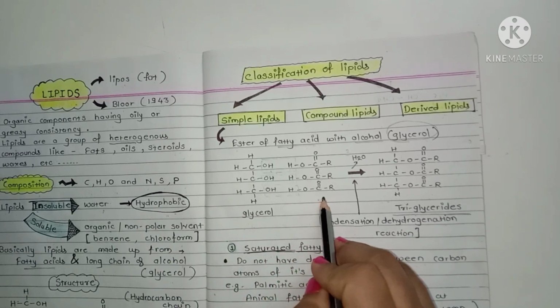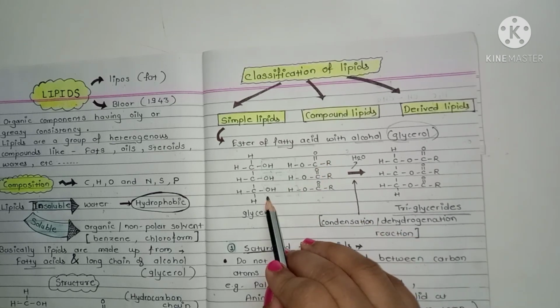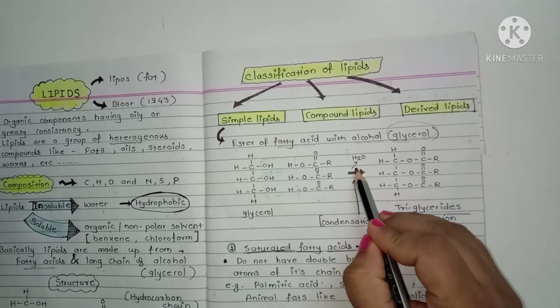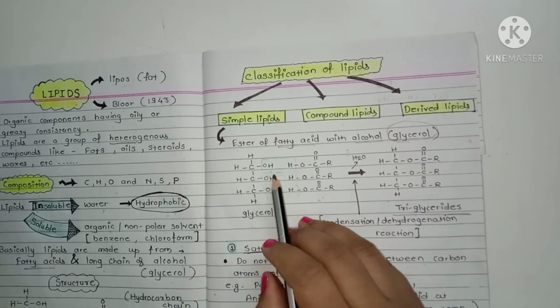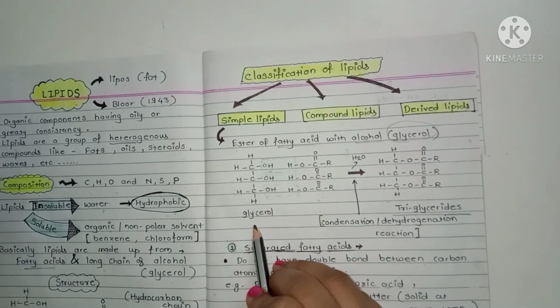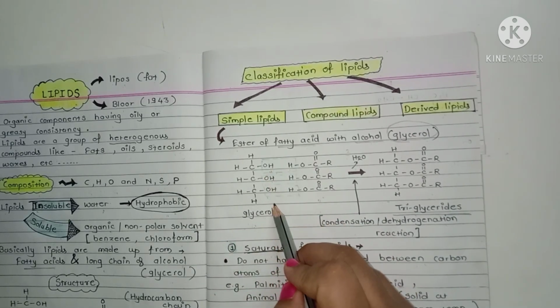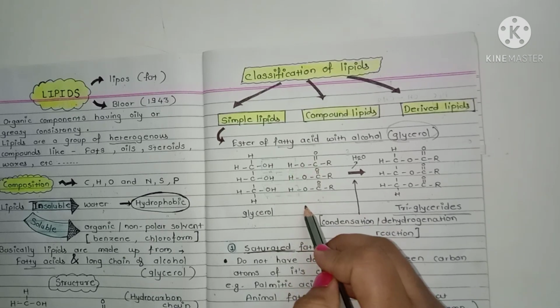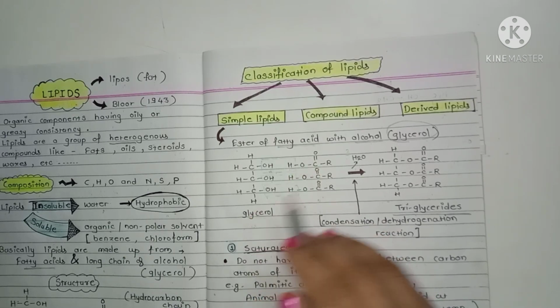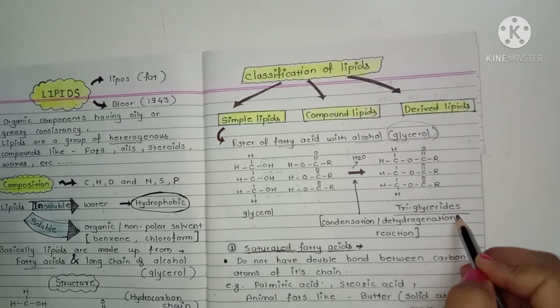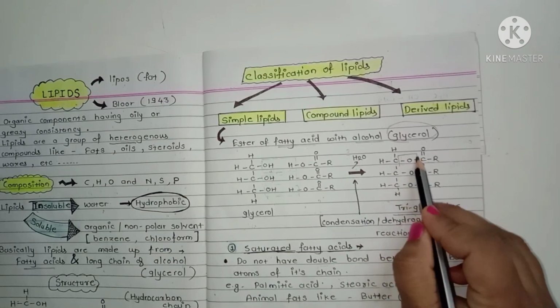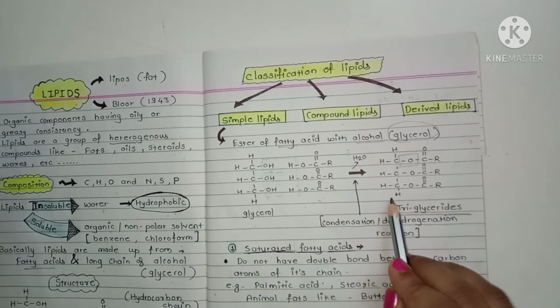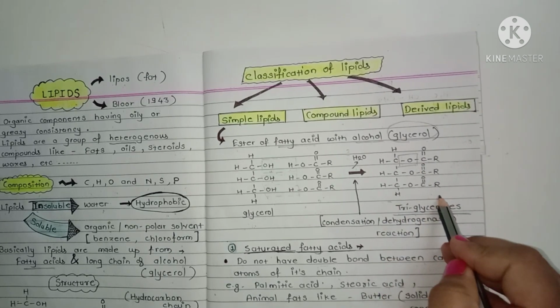Glycerol is combined with the three molecules of fatty acid molecules. In this reaction, there is a removal of water molecule. 3H2O are removed. OH from glycerol, here are the 3 OH removed, and H from the fatty acid molecules. They form a triglyceride by forming an ester bond between the glycerol and fatty acid.